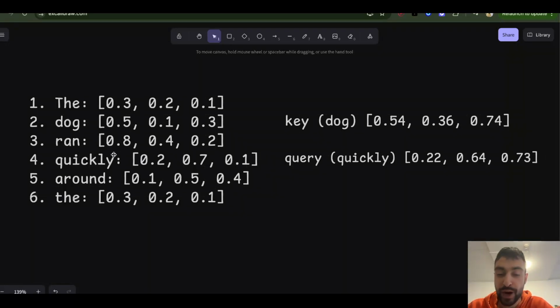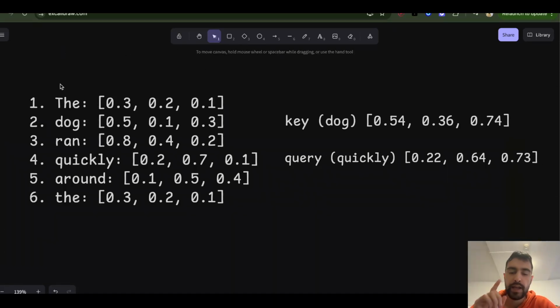So if we are trying to predict the word ran, we don't have the word ran, so we want to predict it. We will have the last word, which is quickly. We will take its query, which says which context I want to get enriched with, and we will compare the query against the key of every previous token, and we will get some score. A high score will say I want to take a lot of context from this word, but a low score will say I don't want to take any or very little context from this other word because it's not relevant.